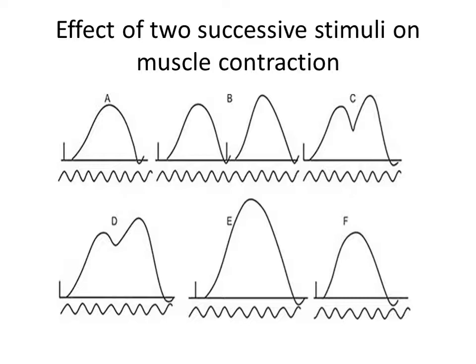When the second stimulus falls immediately following the relaxation of the first contraction, as you see in figure B, a second twitch which is recorded will be of higher magnitude than the first contraction. The increase in magnitude of the second contraction is also because of beneficial effect. The increased magnitude of contraction is actually because of summation of responses, meaning summation of contractions, rather than summation of stimuli.